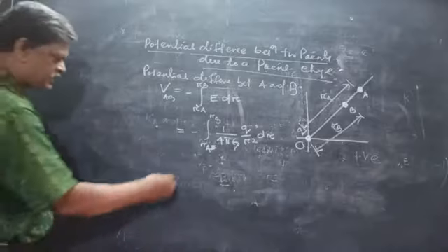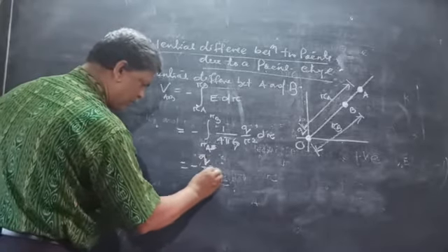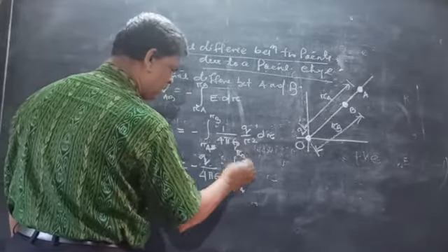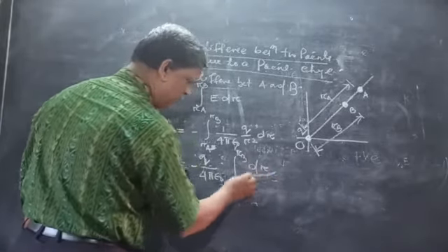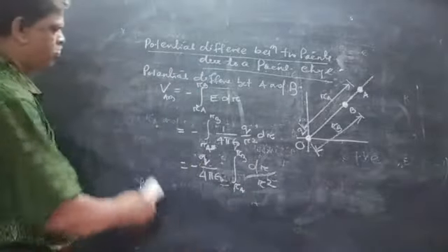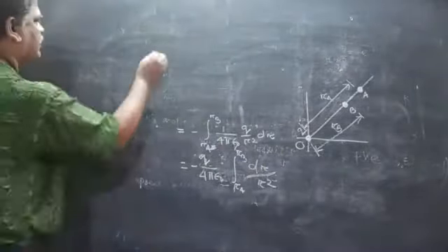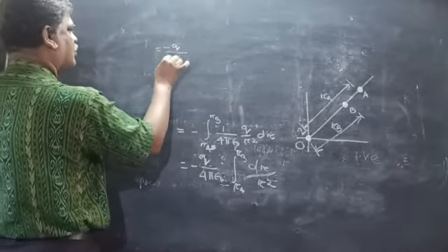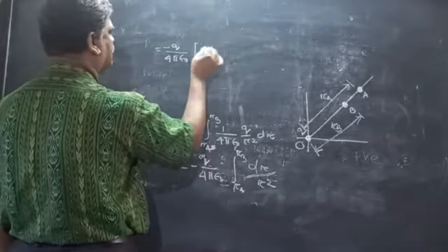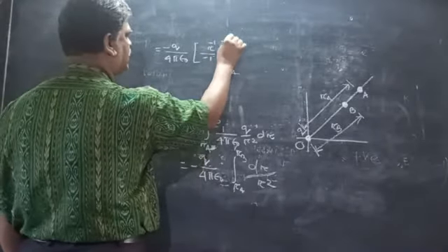Clear? So this is equal to minus Q by 4 pi epsilon 0, with limits varying from RA to RB, of dr by r square. This can be written as minus Q by 4 pi epsilon 0 times minus r to the power minus 1 by minus 1, limits RA to RB.